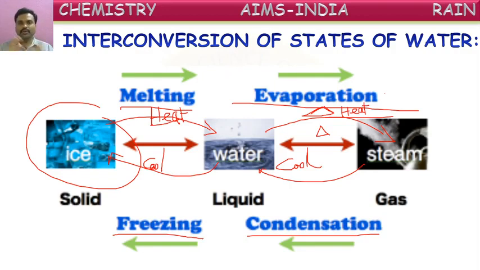To convert a solid into liquid, heat is needed. To convert a liquid into gas, heating is also needed. If you want to convert a gas into liquid, it should be cooled. If you want to convert a liquid into solid, it should be cooled further. So for certain conversions, heat is needed. In some other conversions, cooling is needed. So by changing temperatures, water can be converted from one form to another. It can change from one state to another among these three. That is called interchangeability of states of water, or interconversion of states of water.